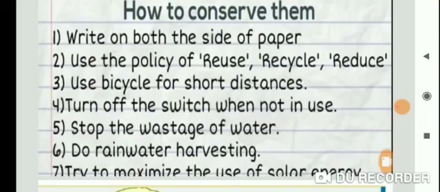First of all, reduce, which means write on both sides of the paper. Follow the policies of reuse, recycle and reduce. Use the bicycle for short distances, turn off the switch when not in use, stop the wastage of water and do rainwater harvesting. Try to maximize the use of solar energy. The multi-purpose project will also be discussed in the next chapter, dams and rivers. So this topic is completed, only the introduction to water resources.